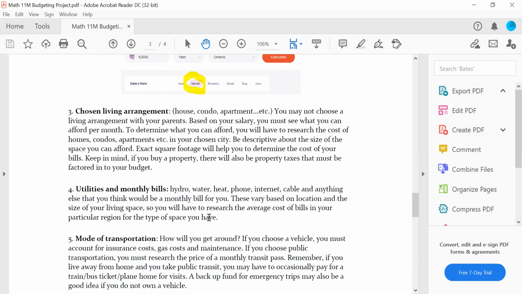I have a question about the living arrangement. When I'm finding somewhere I want to live, am I actually going on a real estate website and finding a home? Yes. Okay. Yeah, you are. And Sasha, that brings me to something I forgot to say. You can have a roommate, but if you have a roommate, you now have to find a 2-bedroom apartment.